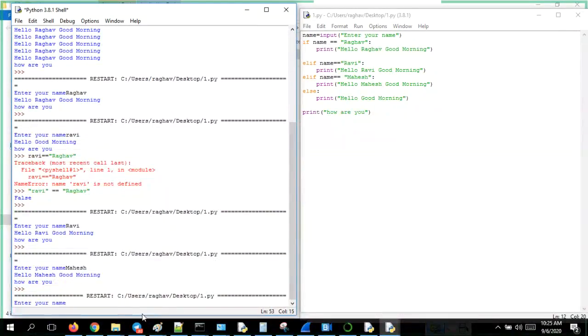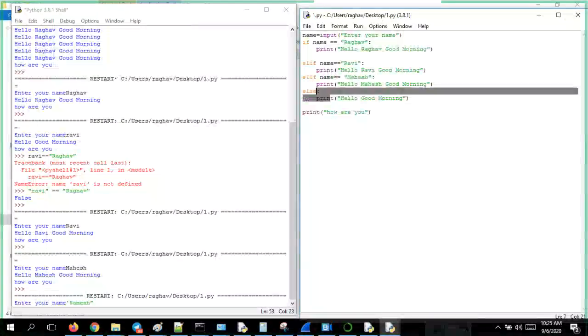Like Ramesh. Is Ramesh there here? No, that particular name itself is not there. So there is no chance that you will get that particular thing here. So if every condition has failed here, then only the else will get executed.